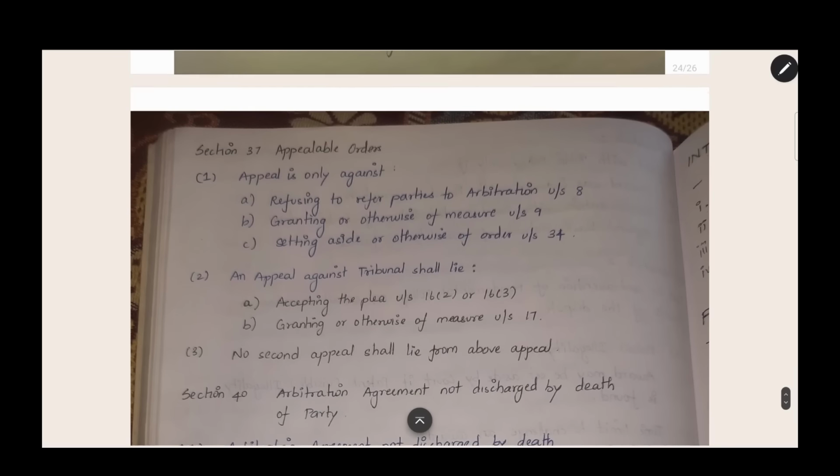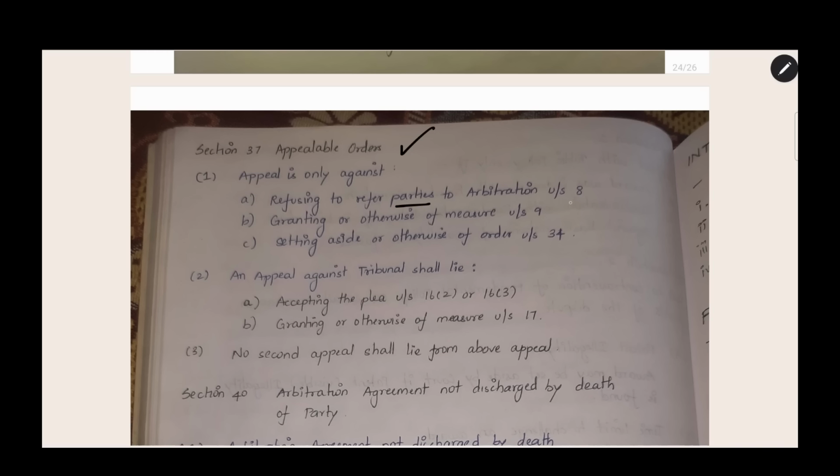The next section is section 37, appealable orders. We have seen in section 34 that you can challenge an award and you can go to court for setting aside the award. But you can go to appeal only against certain orders. I already told you that the list is given under section 37. This is section 37, appealable orders. You can go to appeal only against these orders.